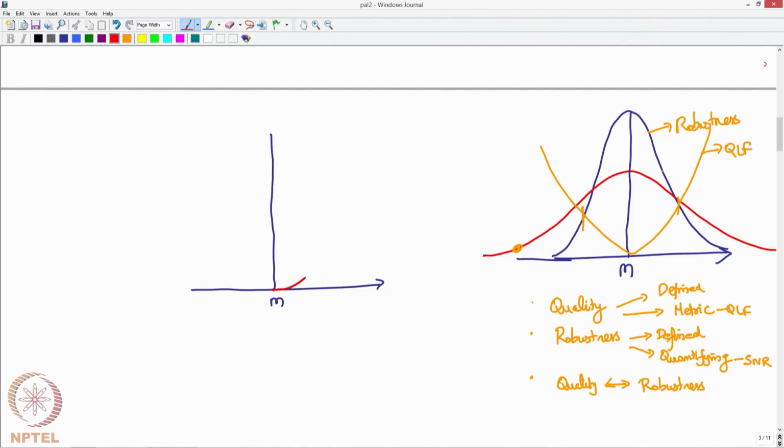The moment you deviate from that, it should be a mirror. Okay. I did not mean to draw an asymmetric, but let us assume that it is an asymmetric loss function in this case. But I could have a process that runs like this.